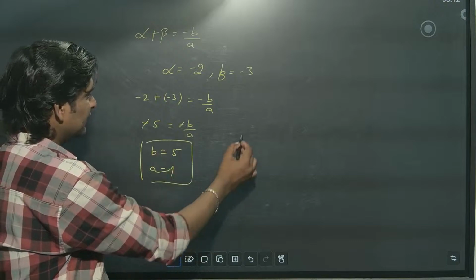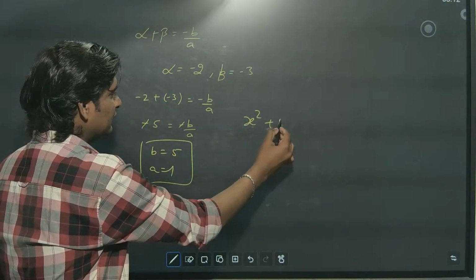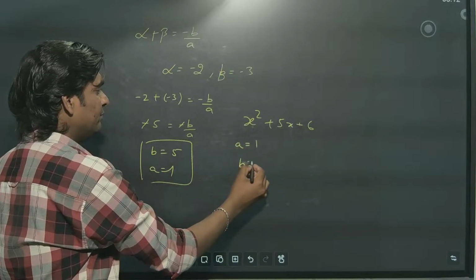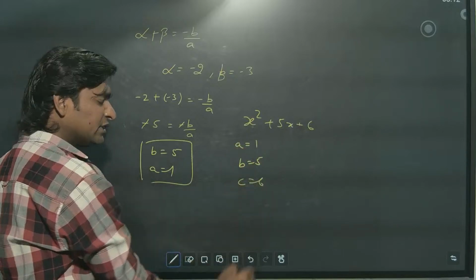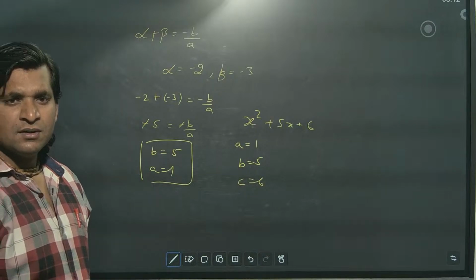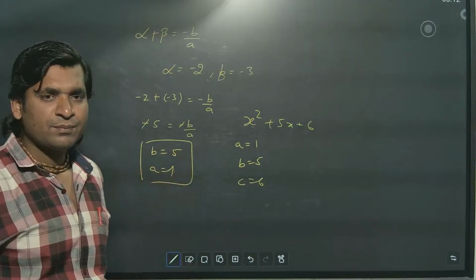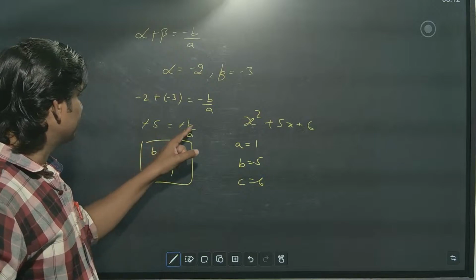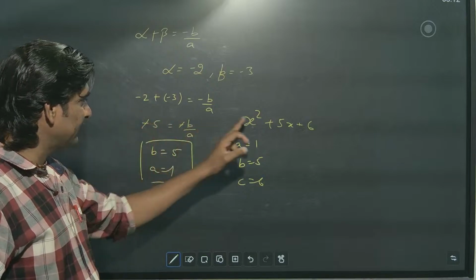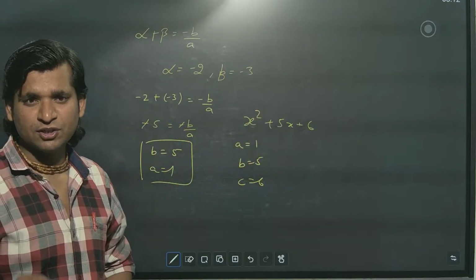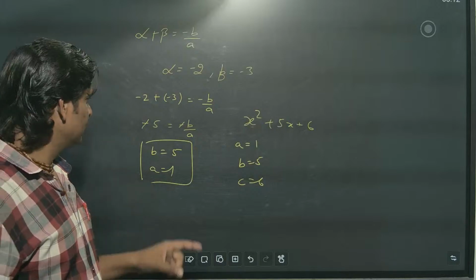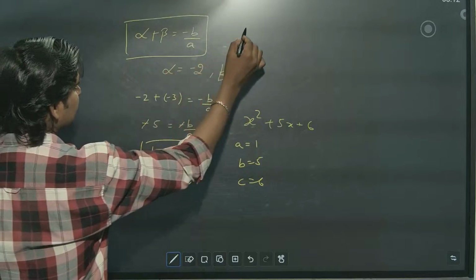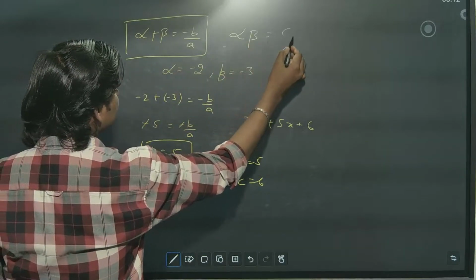Is it there in the equation or not? This is the equation. So here a is equal to 1, b is equal to 5 and c is equal to 6. So you can easily get it from here. You have to verify whether b is the same as in the equation or not. If it is not the same, you are wrong somewhere. So this is the relation for the sum of zeros, and next is the product of zeros, that is c by a.